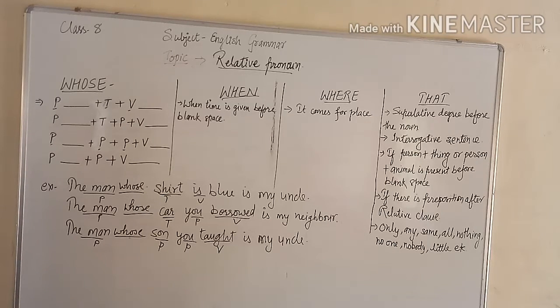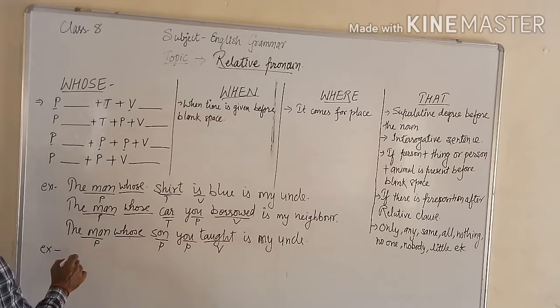Next one is when. When comes only for time. If there is time before the blank, then the relative pronoun that will come is when.